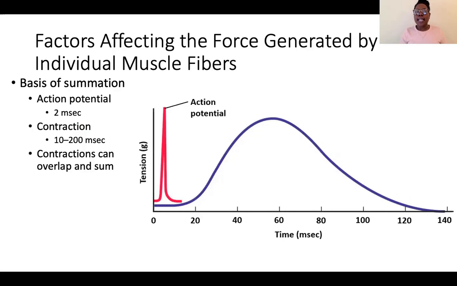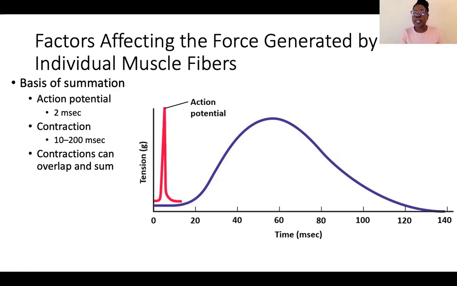Okay, let's differentiate that from summation. And summation is when we have the summing of several different impulses coming in on the muscle. So essentially, we have an action potential here. So this is the length of time for a single action potential versus the length of time for an entire twitch. And so what we can see is that we can have several different action potentials summing together in the time that it takes for a single twitch to occur.